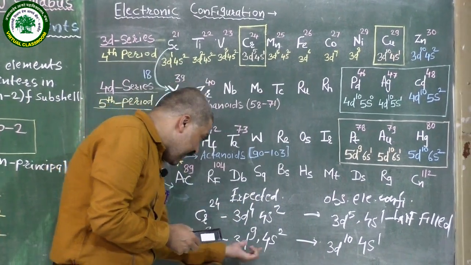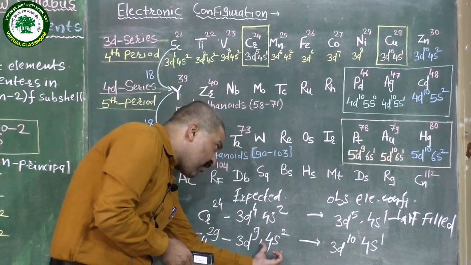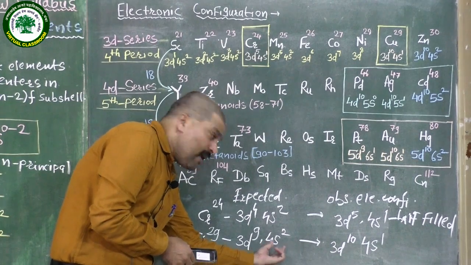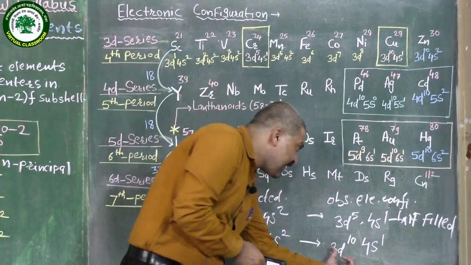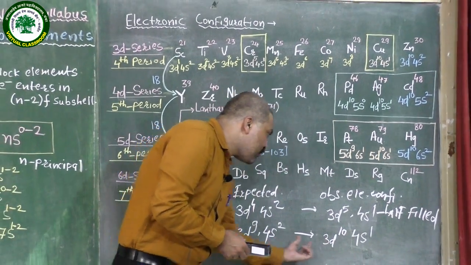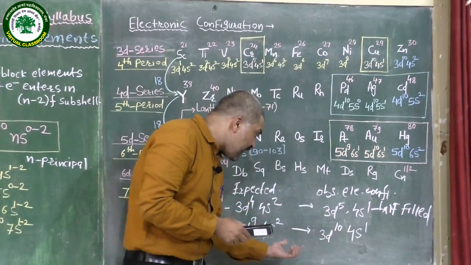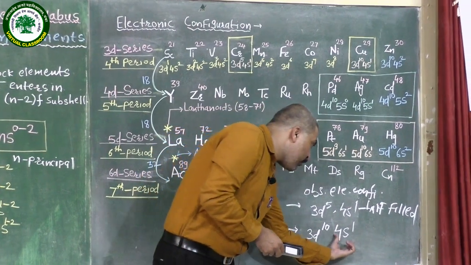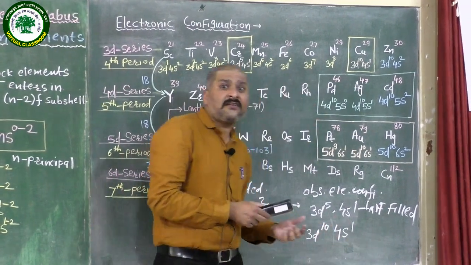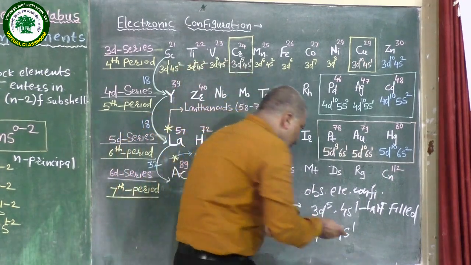How is this happening? Let us see here. One electron from the 4s orbital jumps into the 3d orbital and it becomes 3d10, and 4s2 becomes 4s1. The d orbital is completely filled and the 4s orbital is half filled.